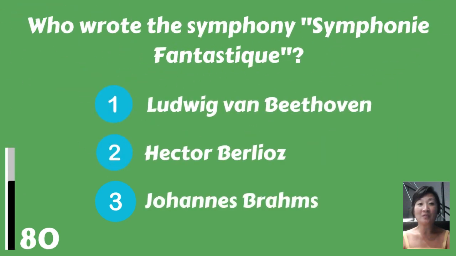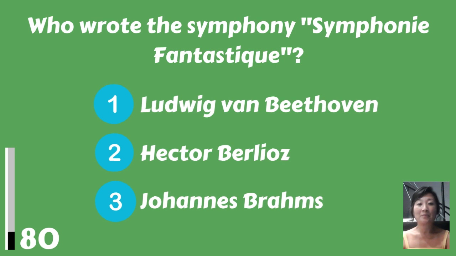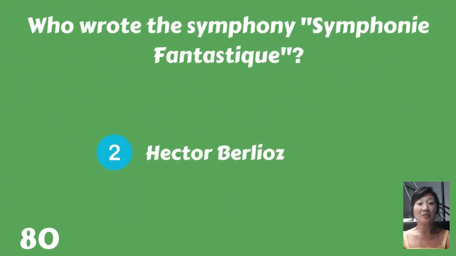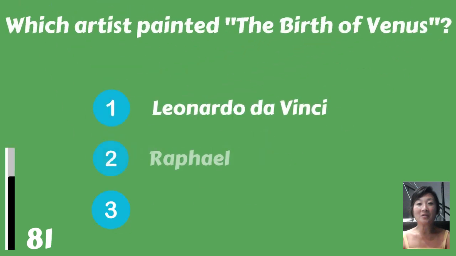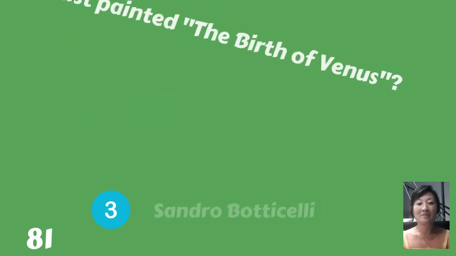Who wrote the Symphonie Fantastique? Ludwig van Beethoven, Hector Berlioz, or Johannes Brahms? Hector Berlioz. Which artist painted The Birth of Venus? Leonardo da Vinci, Raphael, or Sandro Botticelli? Sandro Botticelli.